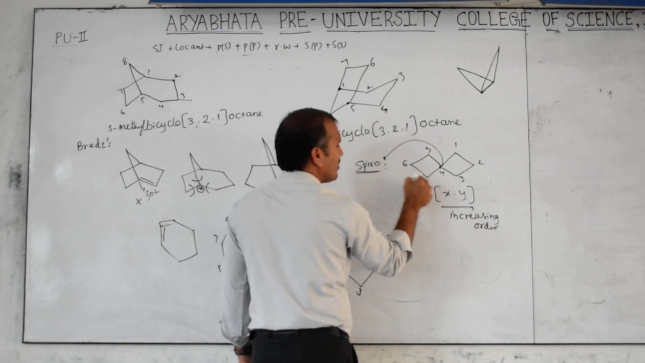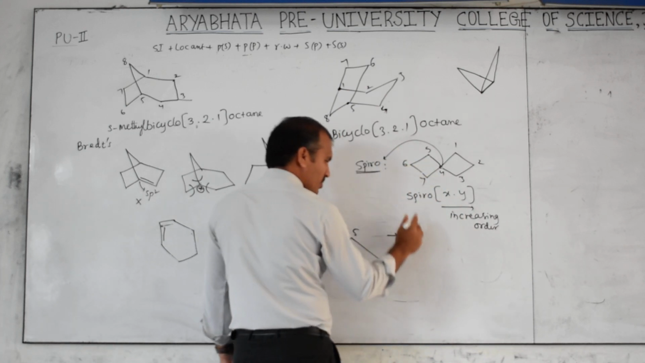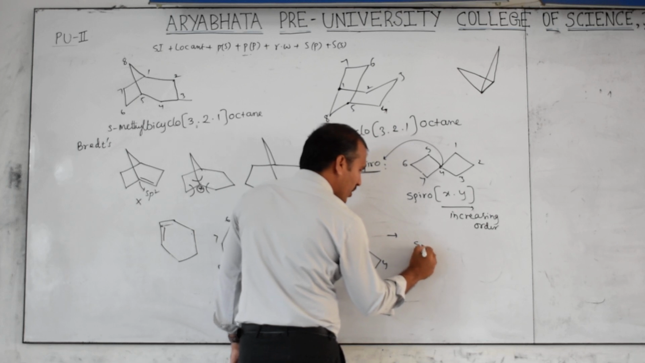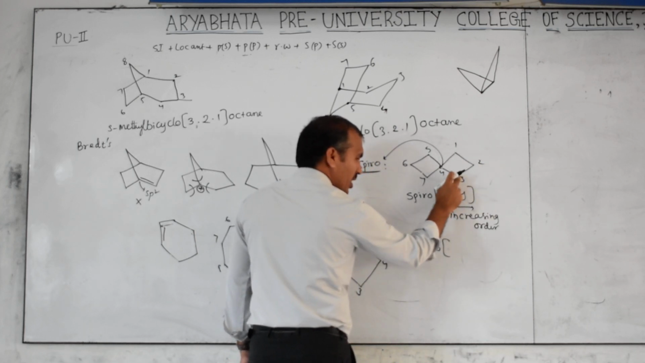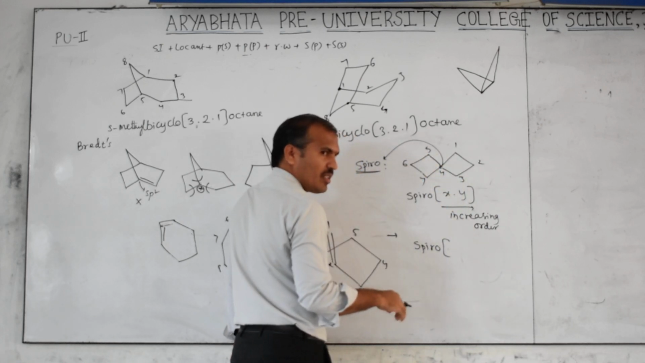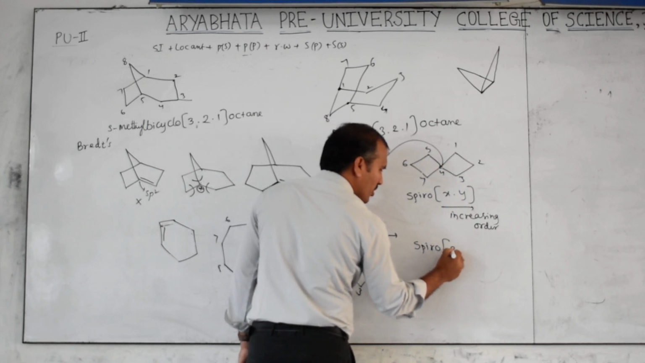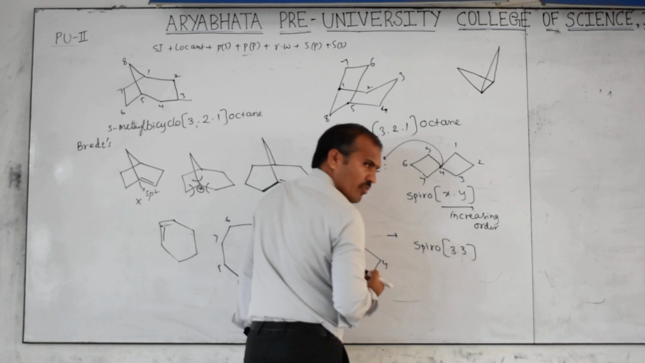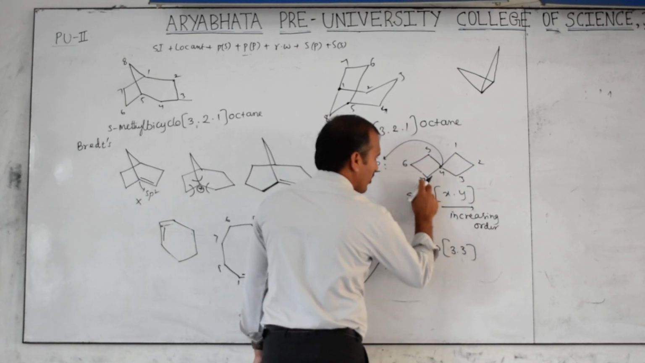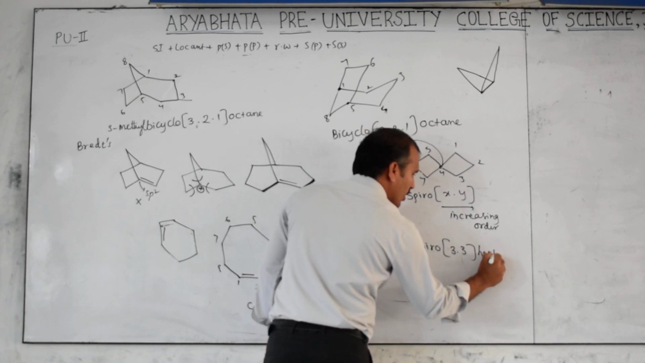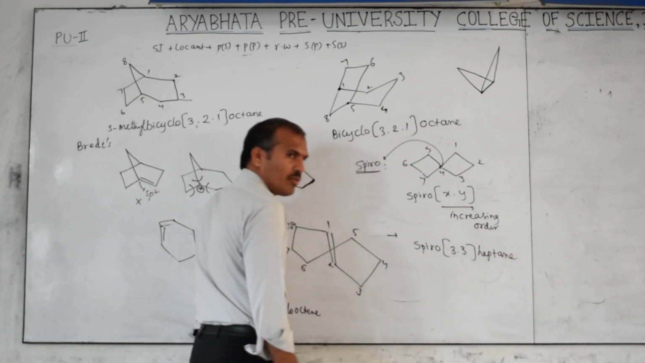5, 6, 7. Tell the name. No locants are there. Spiro. Then this one: 1, 2, 3. This is also 1, 2, 3. Both are equivalent, so no problem. [3.3]. Here also 3 is there, here also 3. Next, total 7 is there: heptane. What is the point now?